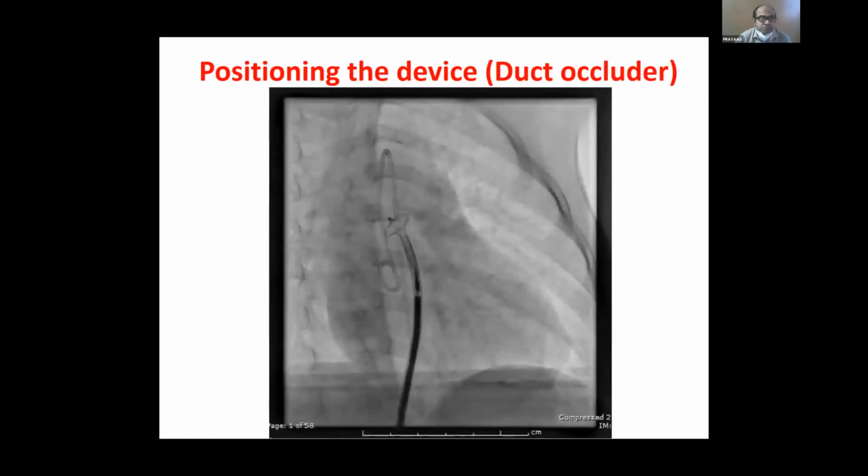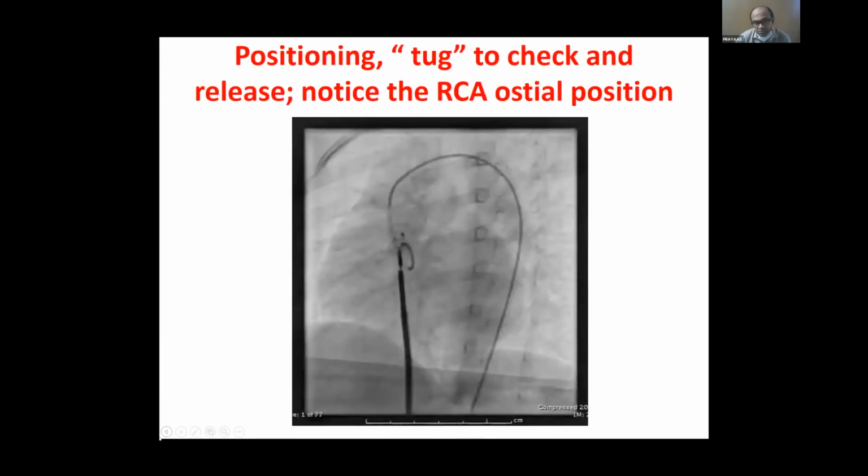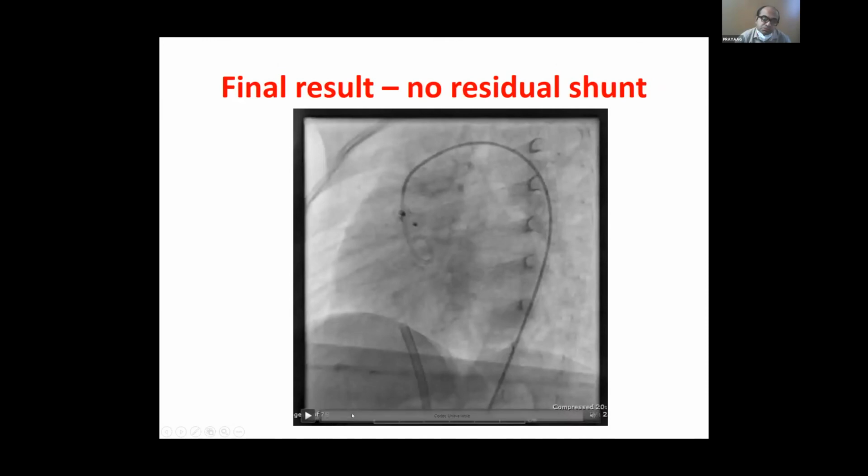The next step was positioning the device. Important again, as I said, we had to be cognizant of the fact that we were near the RCA ostium. We were injecting with a pigtail and delineating it. We had taken an 8x6 Cocoon duct occluder, which we tracked into the tunnel. Aortic end opened first and then the pulmonary side end, and then, injecting with a pigtail to make sure that we were not near the RCA ostium, we eventually deployed the device. This was the deployed device, and there was minimal to no residual shunt. This was taken a minute after the device was deployed.